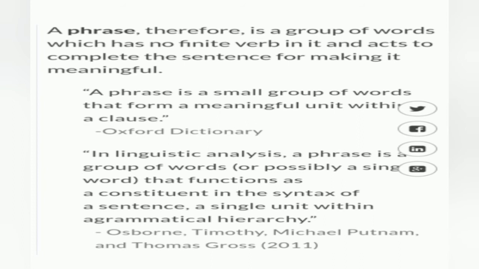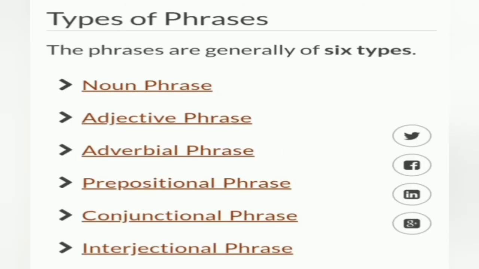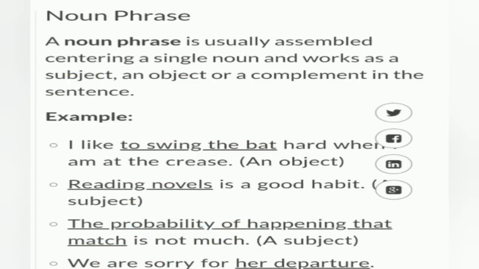Then, a single unit within a grammatical hierarchy. Types of phrases. Noun phrase. A noun phrase is usually assembled centering a single noun and works as a subject, an object, or a complement in a sentence.